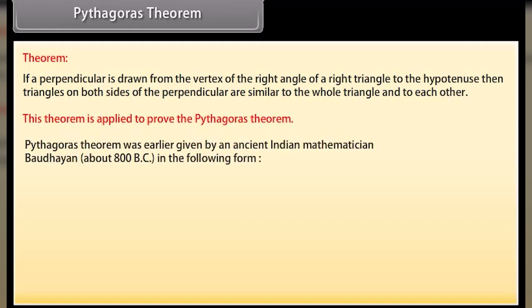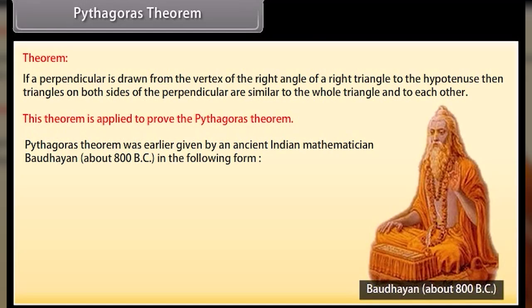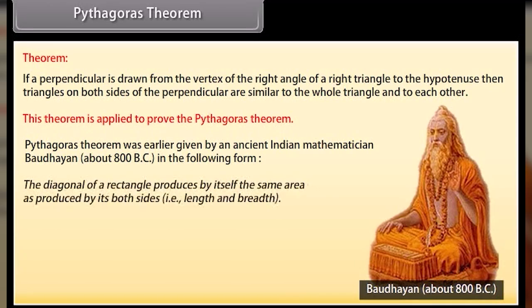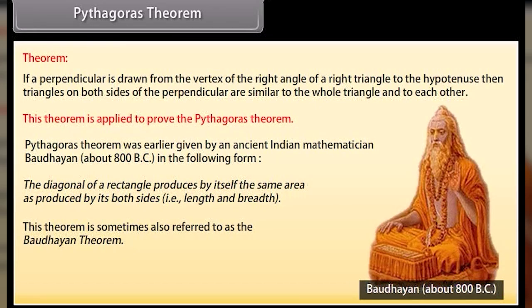Pythagoras theorem was earlier given by an ancient Indian mathematician, Baudhayan, about 800 BC in the following form. The diagonal of a rectangle produces by itself the same area as produced by its both sides, that is, length and breadth. This theorem is sometimes also referred to as the Baudhayan theorem.